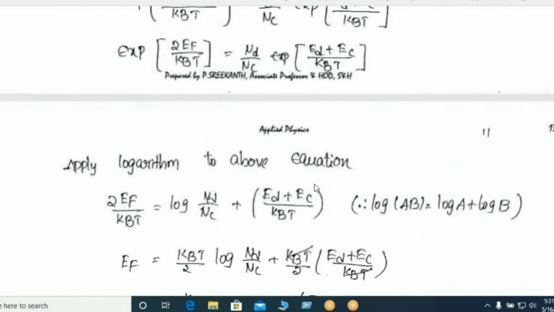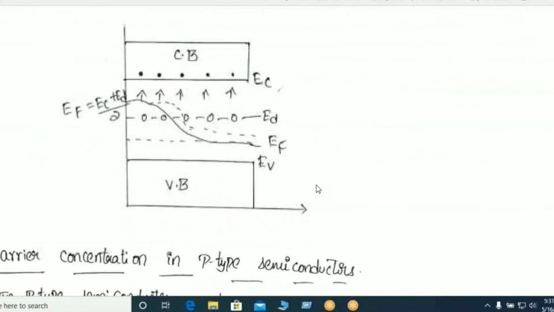So first of all, we examine this diagram. This is the conduction band. This is the valence band. In between, there will be one Fermi energy level. Then just below the conduction band, the donor level is established because of doping with certain impurities. So here the donor level is E_D. This is E_C, the bottom of the conduction band.